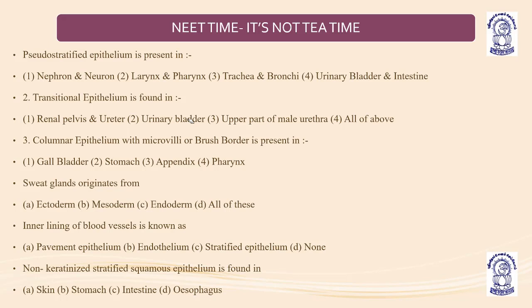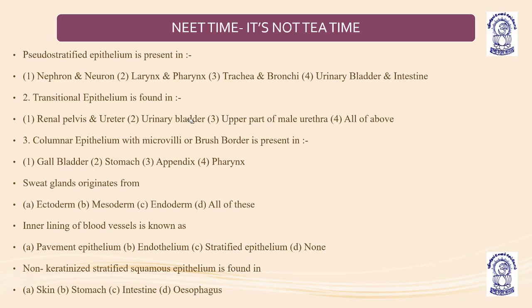Okay. Columnar epithelium with microvilli or brush border is present in the gallbladder, stomach, appendix, and pharynx. Among these four options, in the previous lecture, I made you understand the differences between brush border epithelium, also known as microvilli, and ciliated epithelium, in which the basal granules give rise to cilia.